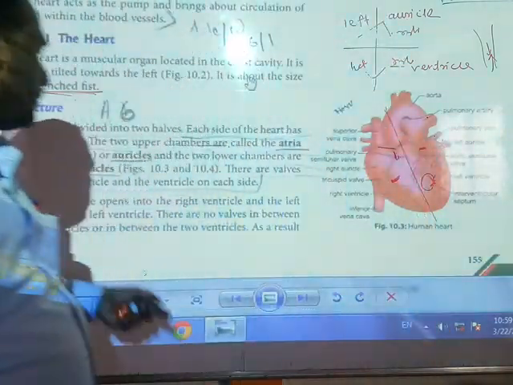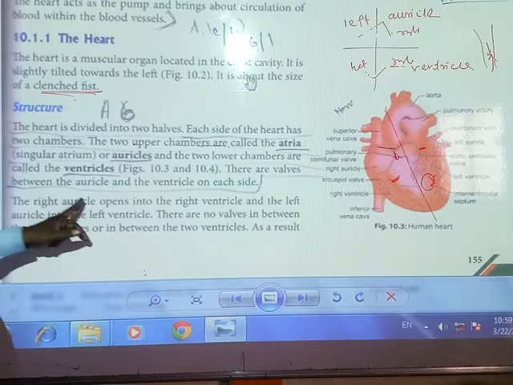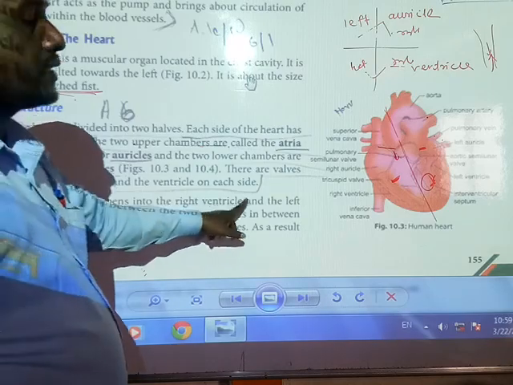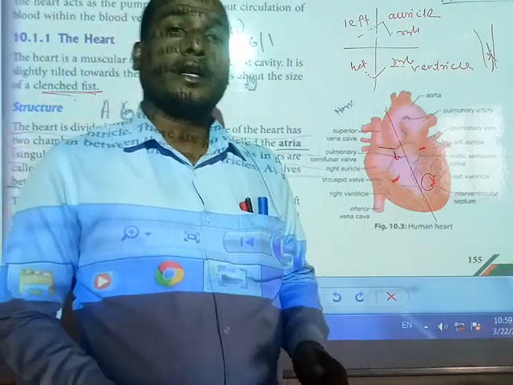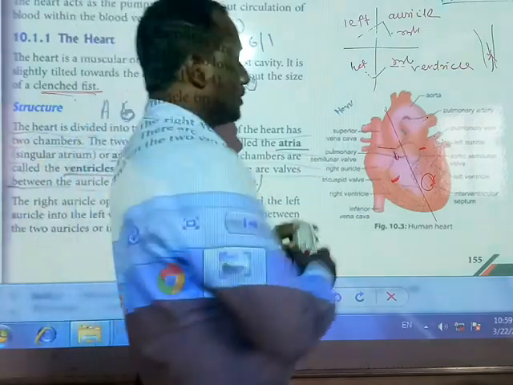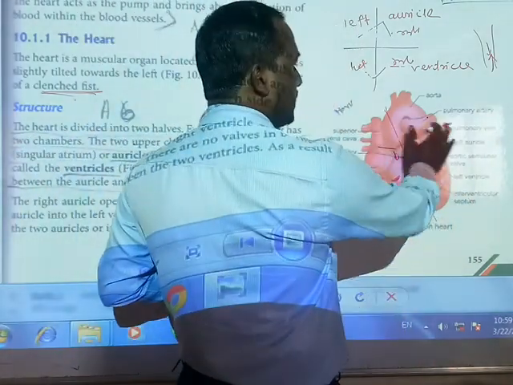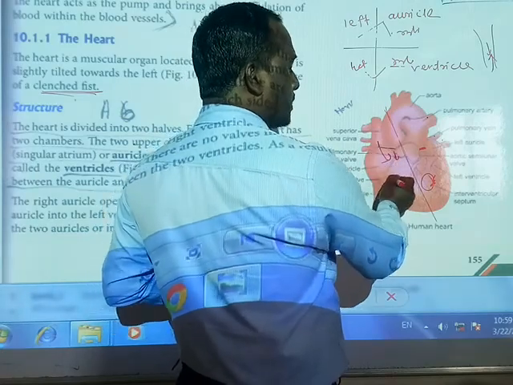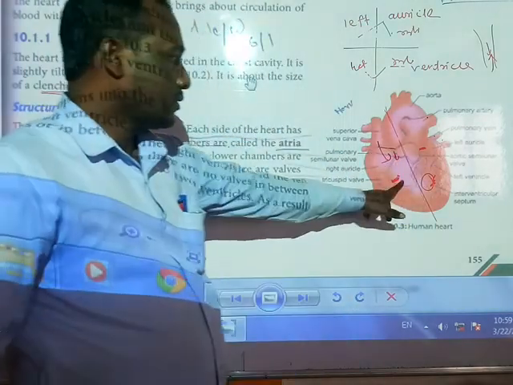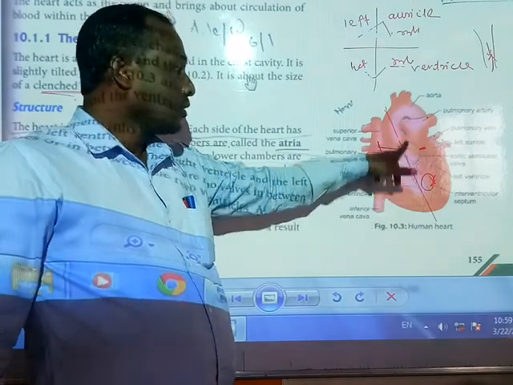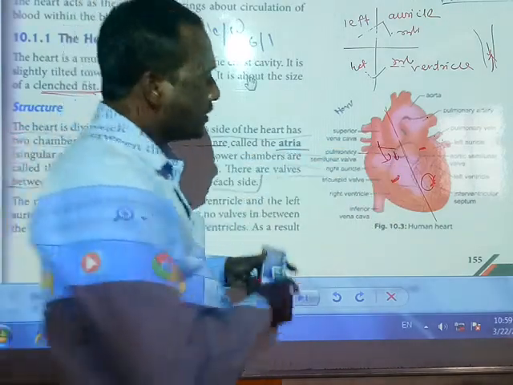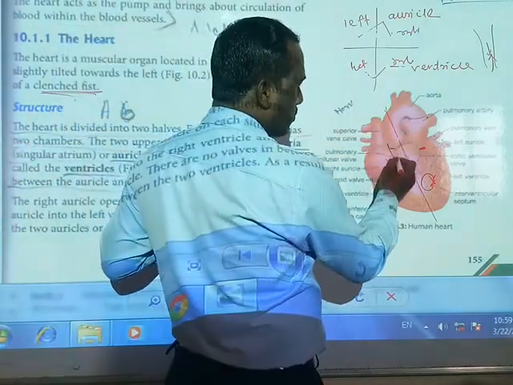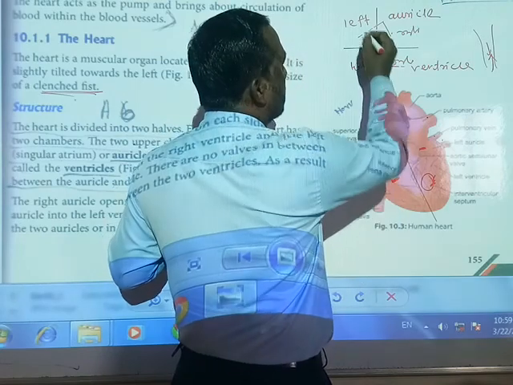So what is that telling? The right auricle opens into the right ventricle. Auricle means upper. This one is the right auricle, and this is the left auricle. The right auricle opens to the right ventricle. Ventricle means down. The blood will come from the right auricle through here to the right ventricle.